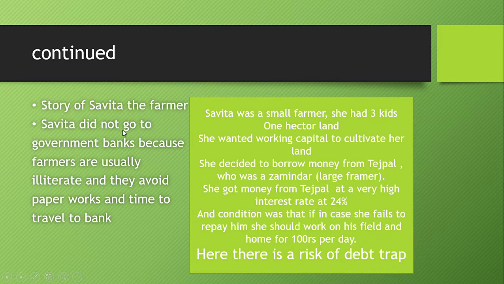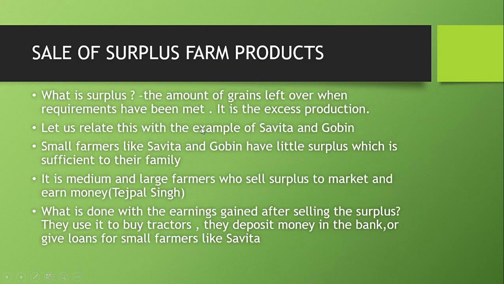So Savita did not go to the government bank, because government is providing so many things, but she did not go there. Why? Because farmers are usually illiterate and they avoid paperwork and the time to travel to the bank. Okay, that is the reason why they don't go. They find people like Tejpal an easy way to get money for their capital. Hope this is clear.